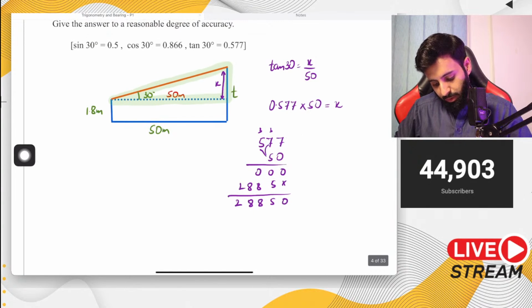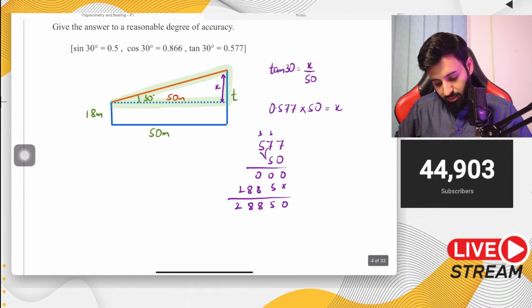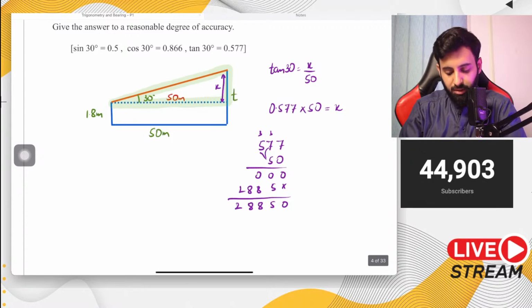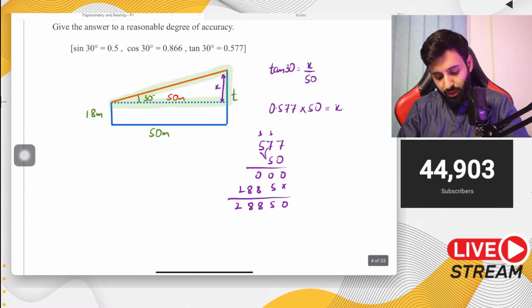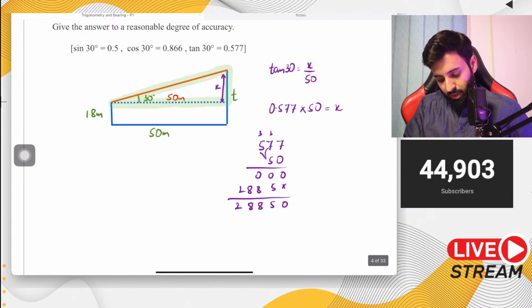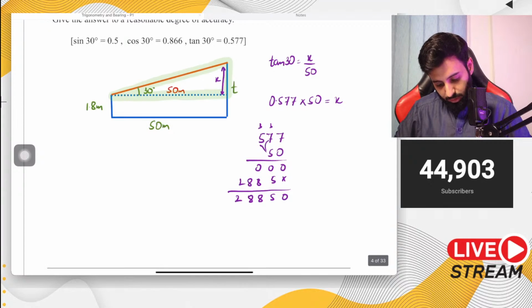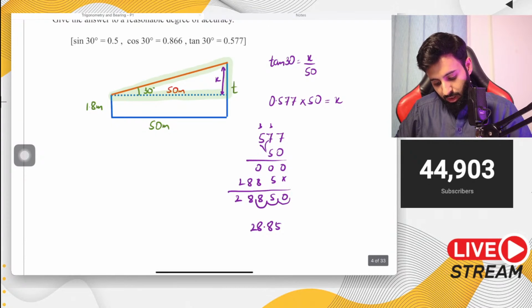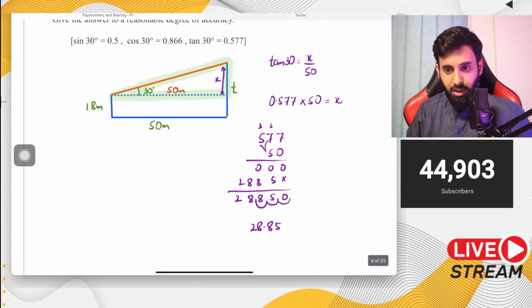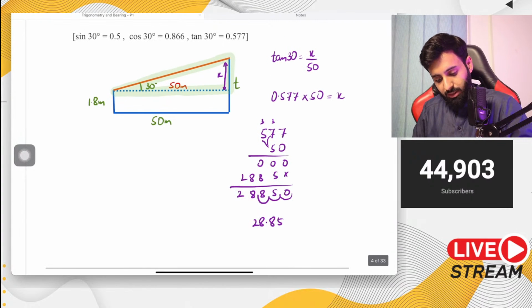So what are we going to do to our final answer? In our final answer, we're going to move the decimal places backwards. Let me just make sure I've gotten the correct answer. So the answer is going to be 28.85. So we're going to move the decimal 3 places backwards. 1, 2, 3. Now 28.85 is this length.